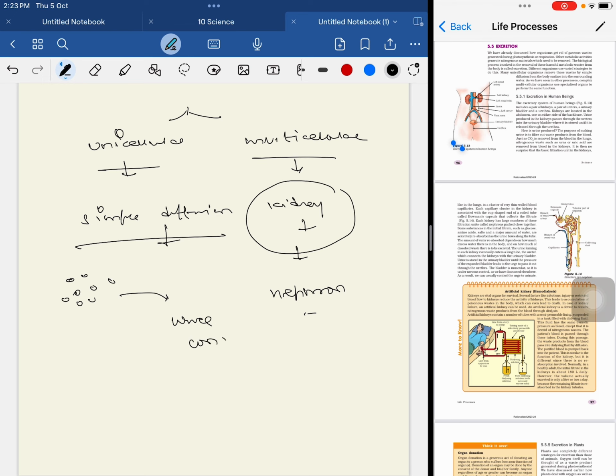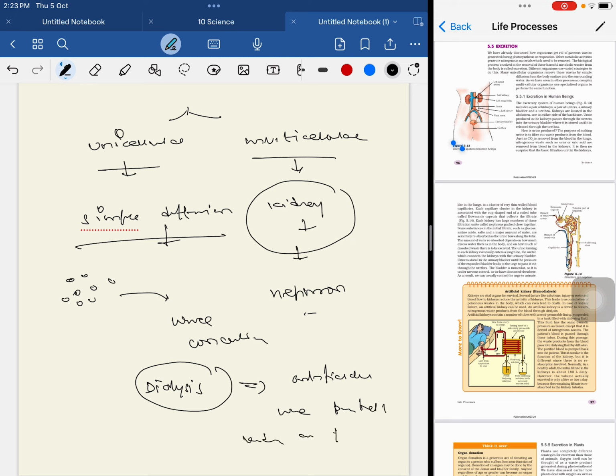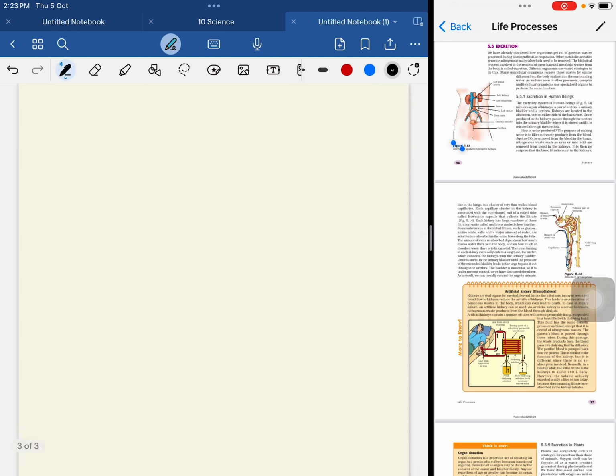The process of diffusion which occurs in unicellular organisms has been utilized by human beings artificially through a process called dialysis. In patients whose kidneys have failed or are not working properly, they go with this artificial process of simple diffusion called dialysis or hemodialysis.